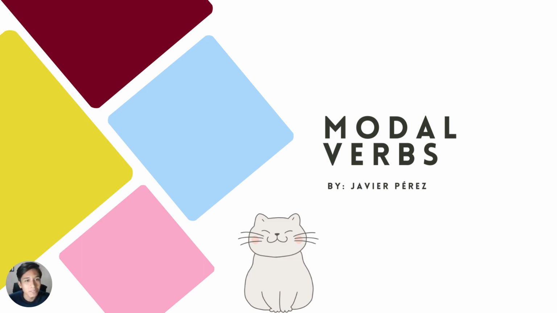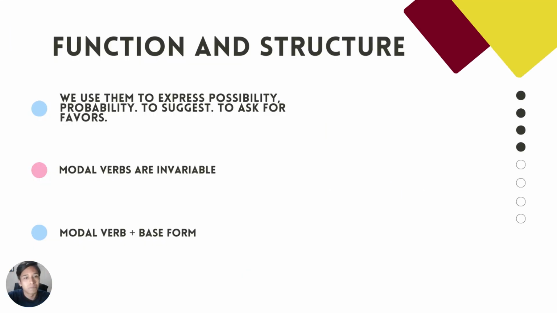The modal verbs. We first will be talking about their structure and their function too, and then we'll see each of them. Let's say that we use the modal verbs in our everyday life.